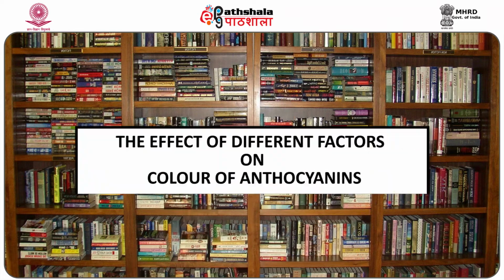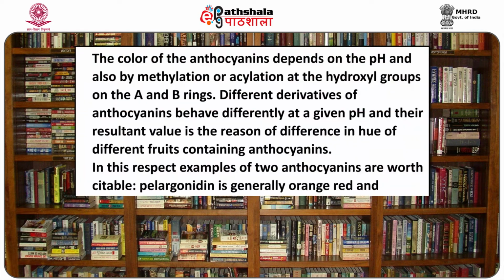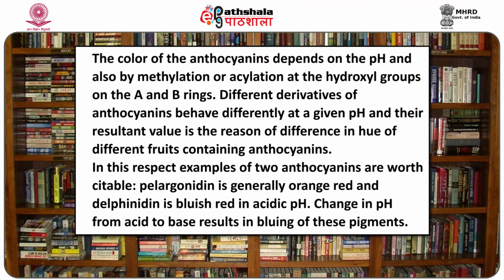Let us see the effect of different factors on color of anthocyanins. The color of anthocyanins depends on the pH and also on methylation or acylation of the hydroxyl groups on the A and B rings. Different derivatives of anthocyanins behave differently at a given pH, and their resultant value is the result of difference in hue of different fruits containing anthocyanins. In this respect, examples of 2 anthocyanins are worth citing.